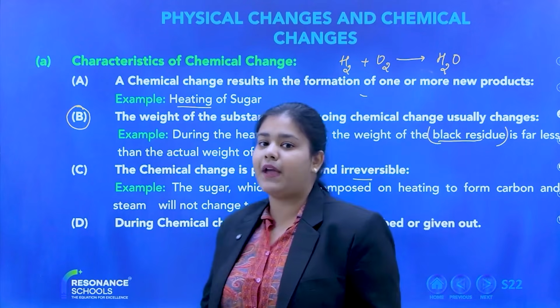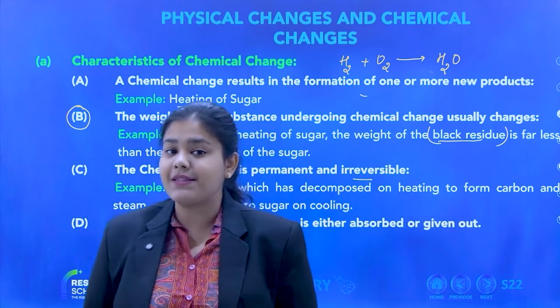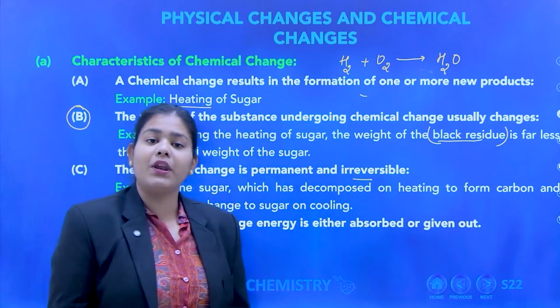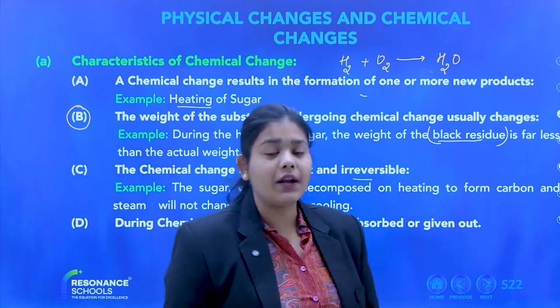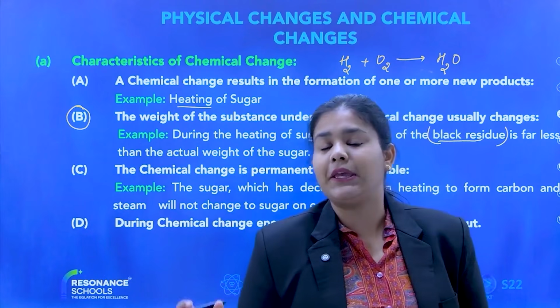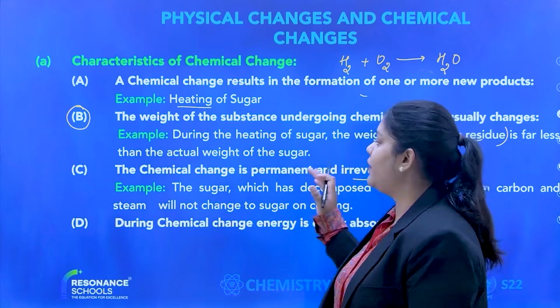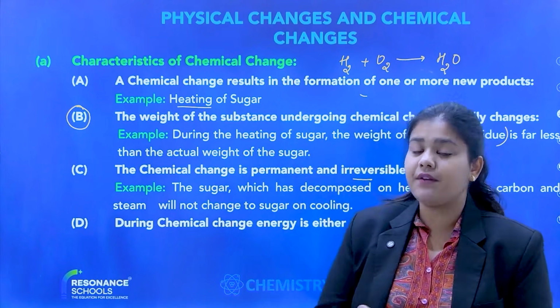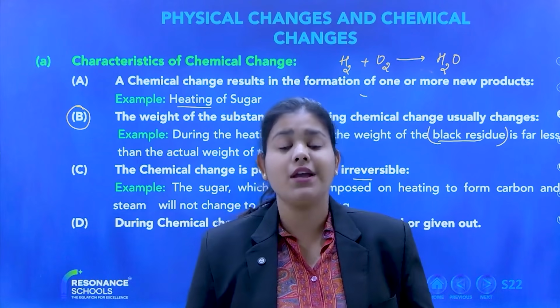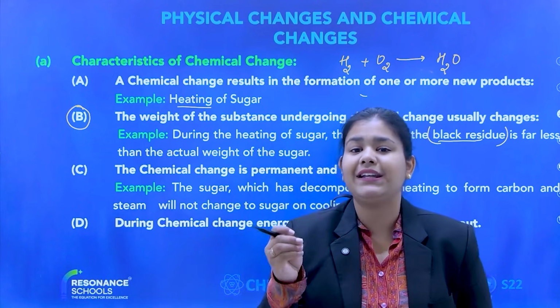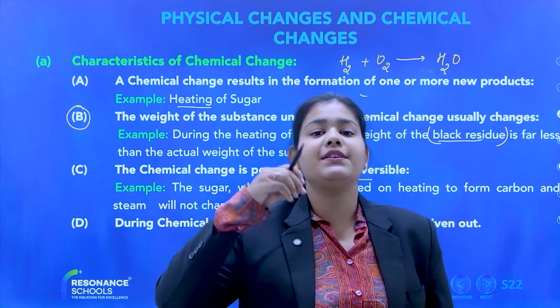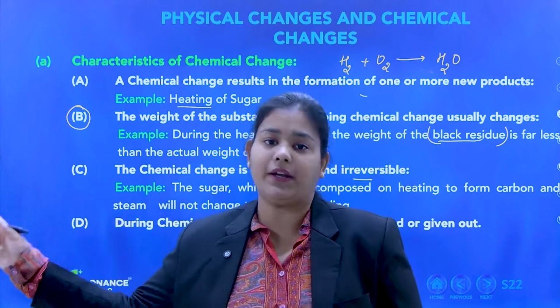But I told you, whenever you are learning science, especially chemistry, you have to keep room for so many exceptions. Whenever we are learning any statement in chemistry, we are talking about the 90% possibilities, the general characteristics.